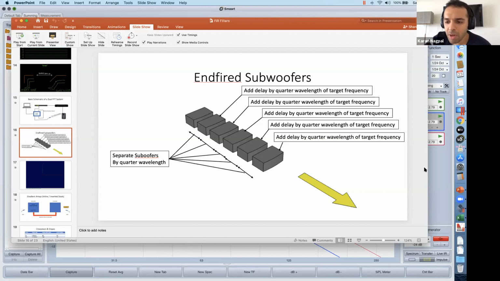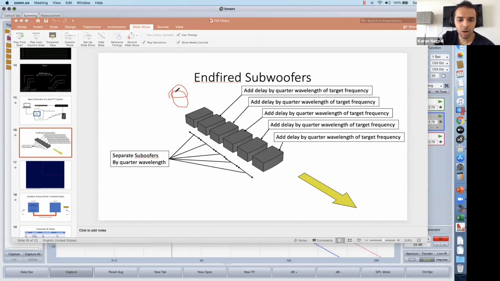So is everybody clear that, if you are assuming 50 hertz as the frequency that we want to cancel out, 5 milliseconds is the delay given to the subwoofer in front, and 5 milliseconds is the time it will take to travel from front to back. So does everybody agree that there'll be a 10 millisecond difference towards the back side? If I put the audience out here, between these two subwoofers, there'll be a 10 millisecond delay. Does everybody agree with that?